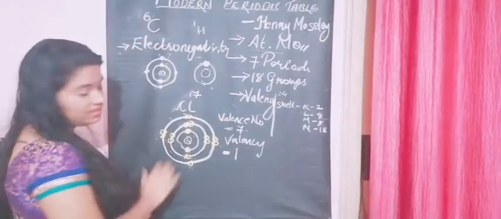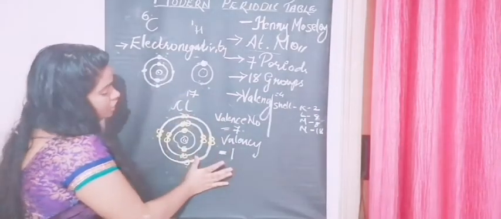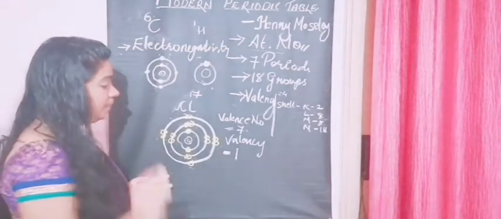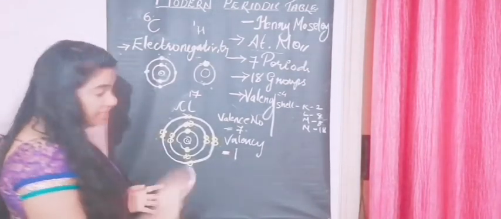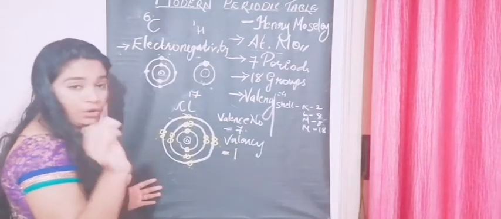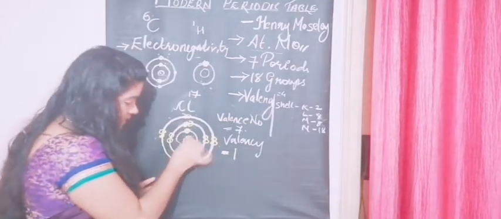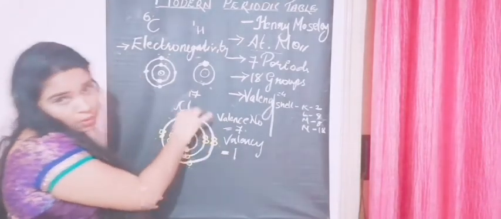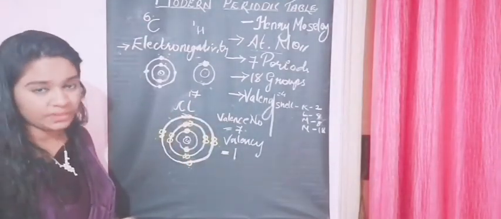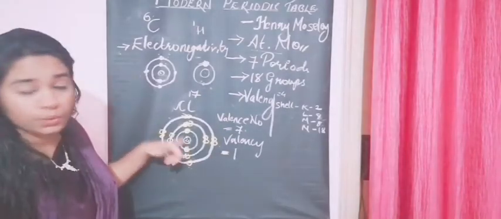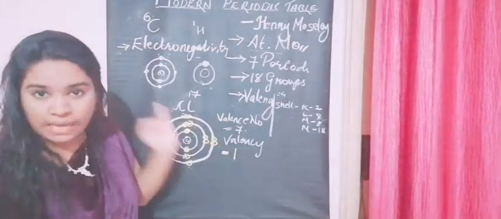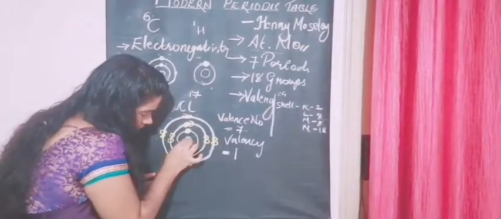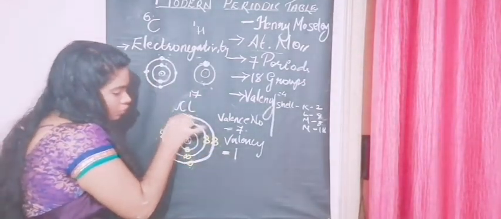This is our atom. So here the atomic radii, again note down the definition. The atomic radii is the distance from the nucleus center to the outermost shell of that atom. The distance between the nucleus and the outermost shell of that atom. So for chlorine, it's from this nucleus, the center, to the outermost shell.